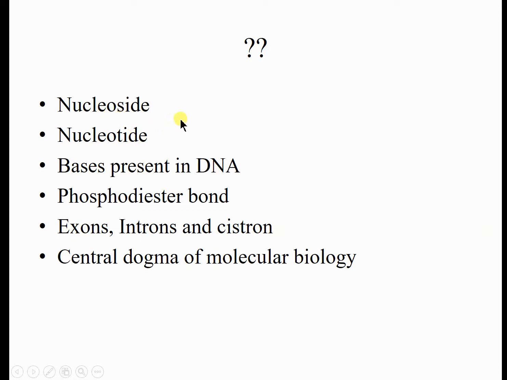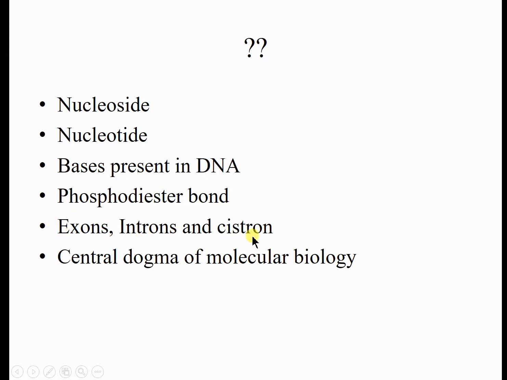So you must know about these basic things. What is a nucleoside? That is only ribose sugar and nitrogenous base. When phosphorus is added to the nucleoside, it will produce a nucleotide, mononucleotide, dinucleotide, or trinucleotide phosphate: AMP, ADP, or ATP. Then bases present in the DNA are mainly four: two purines, adenine and guanine, and two pyrimidines, cytosine and thymine. Phosphodiester bond we have already seen.